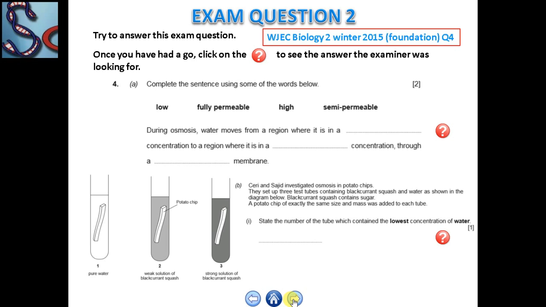Now, state the number of the test tube which contains the lowest concentration of water, test tube 1, 2 or 3, and in which test tube the concentration of water is lower. Okay? Now, next. Write all these questions in your copy and share the findings with your teacher.